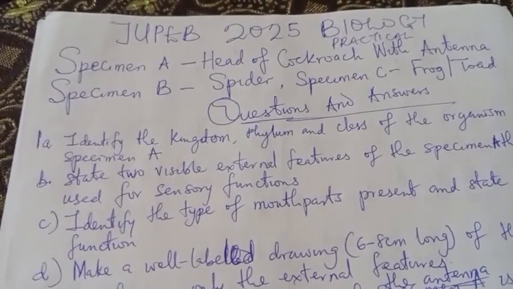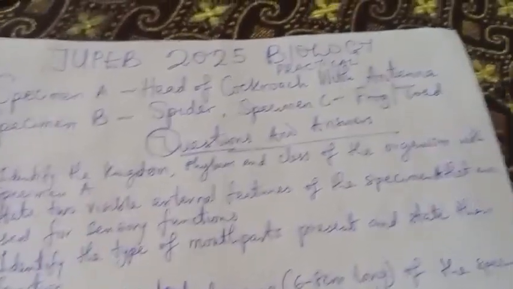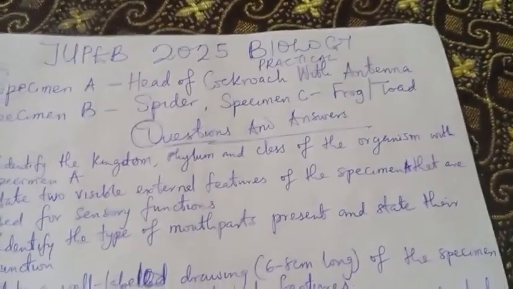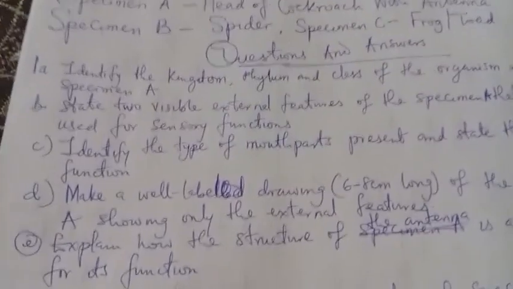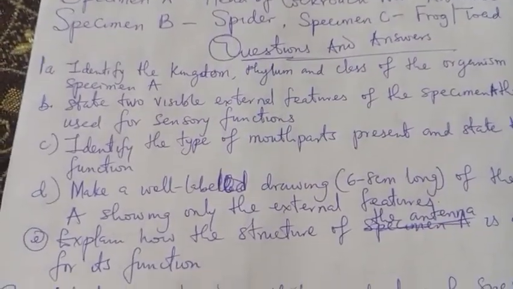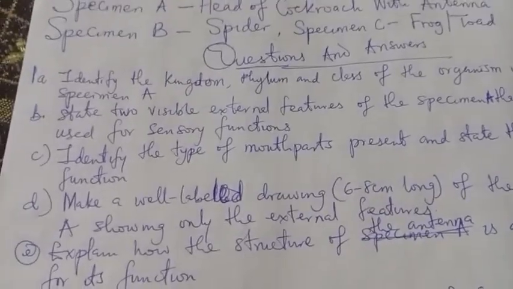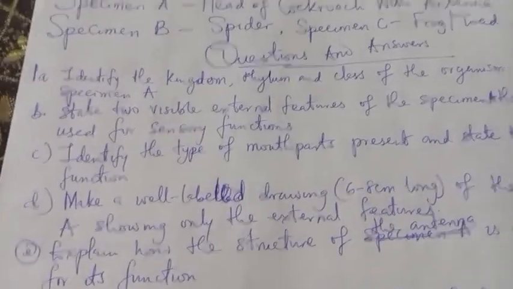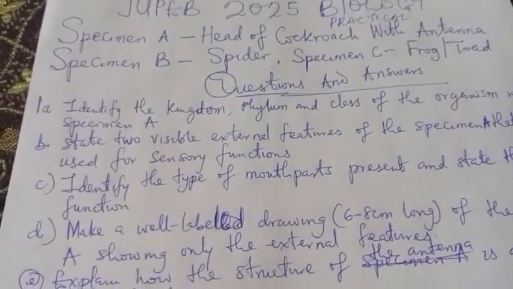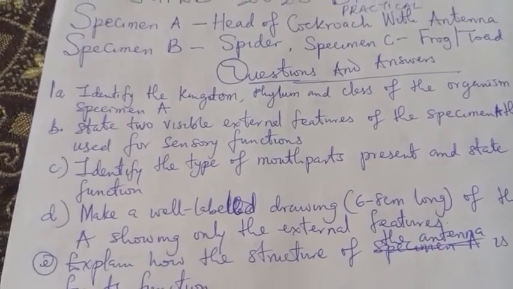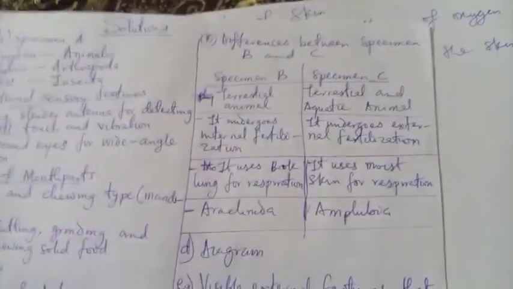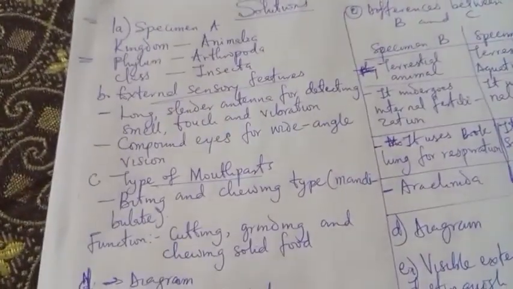State two visible external features of Specimen A that are used for sensory functions. That's the question. When you talk about sensory functions, you are talking about the antenna, because we are talking about the head of the cockroach with the antenna. The antenna is very sensitive. But because I don't want to waste our time, let me show you the way I put it there, and I will explain it from there.